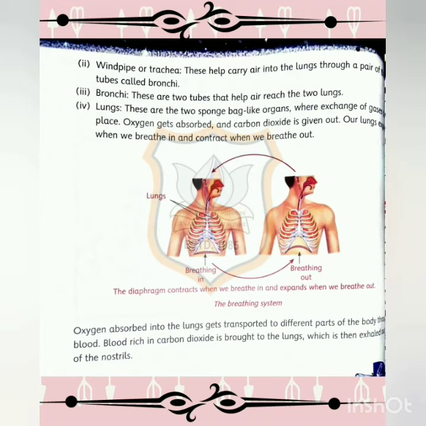Oxygen absorbed into the lungs gets transported to different parts of the body through blood. So oxygen is absorbed into the lungs and it is spread in the body through the blood. Blood rich in carbon dioxide is brought to the lungs, which is then exhaled out of the nostrils.